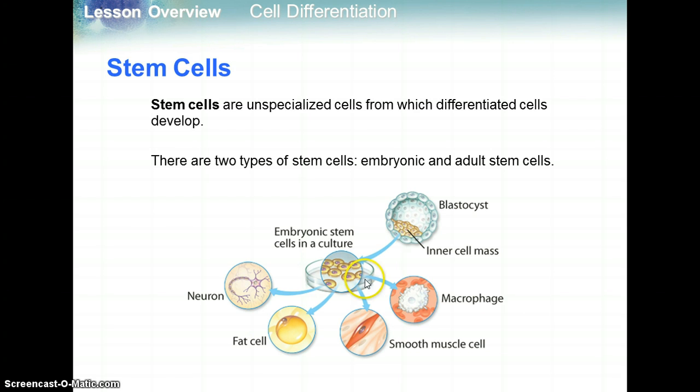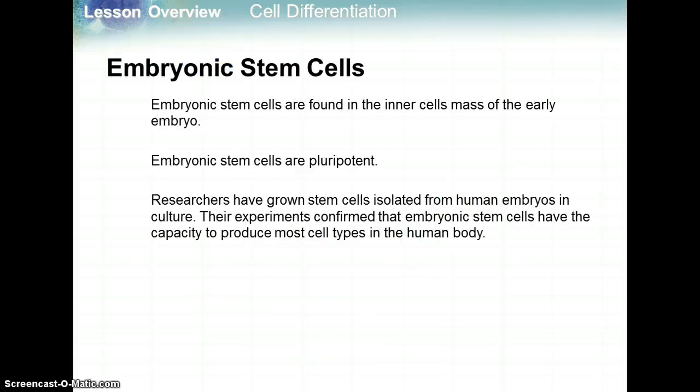So this is kind of a similar image that we just saw on the last page, but stem cells are unspecialized cells from which differentiated cells develop. There are 2 types of stem cells: embryonic and adult stem cells. Embryonic stem cells are found in the inner cell mass of an early embryo. Embryonic stem cells, again, are pluripotent.